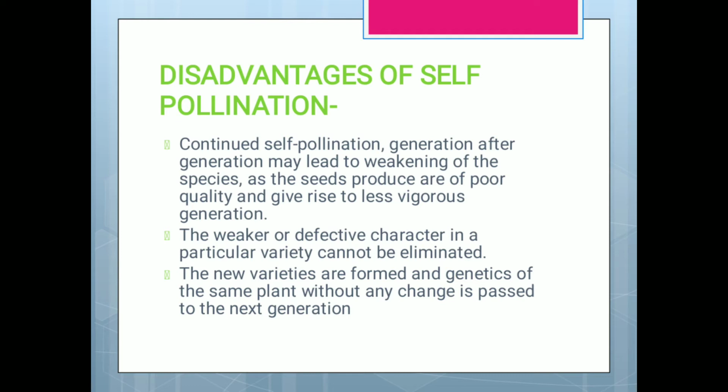The weaker or defective character in a particular variety cannot be eliminated. As we saw, the parental characters are preserved. So if a flower has some problem and some weaker qualities, that will again go into the offspring. That cannot be eliminated or taken out. So that is a problem in self pollination. The new varieties are formed and genetics of the same plant without any change is passed to the next generation, as we learned before also.